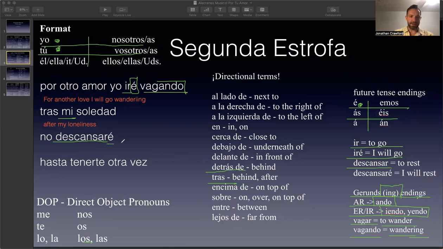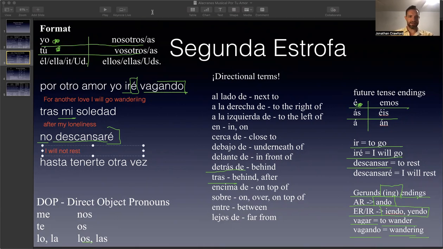And then it has this E once again. And so that's this upper left-hand corner, which goes hand in hand with yo. And so we have descansaré, I will rest. But in this case, it says no descansaré, which means I will not rest. See how it shows commitment to something? No descansaré, I will not rest. I will not rest. Hasta tenerte otra vez.